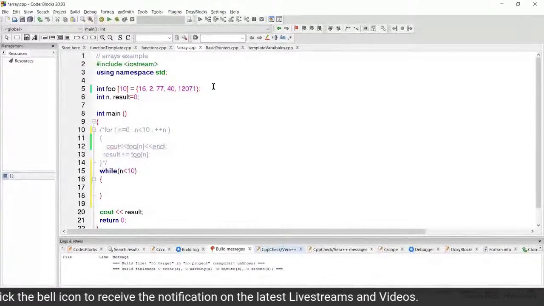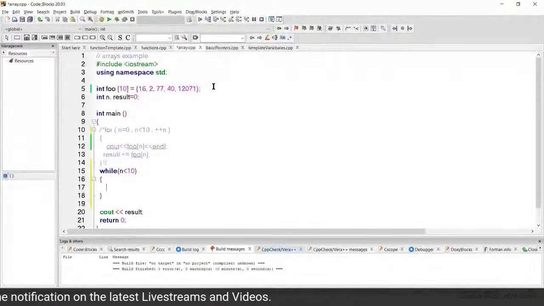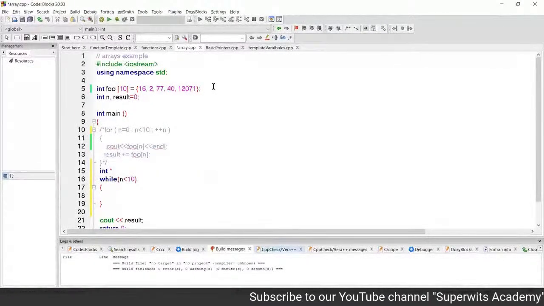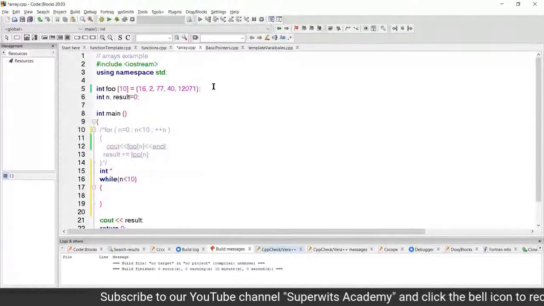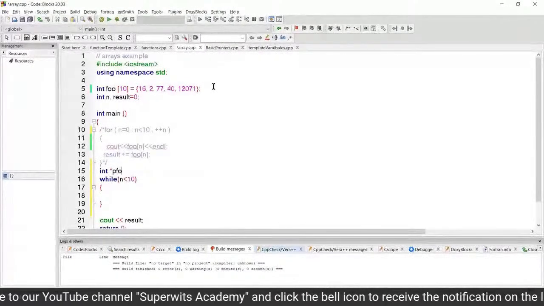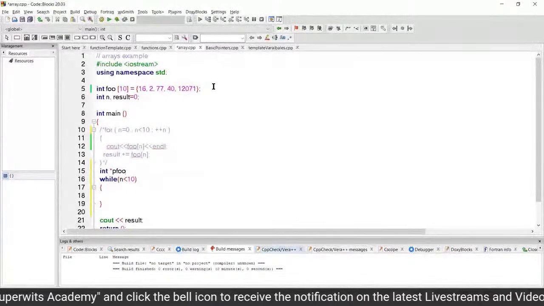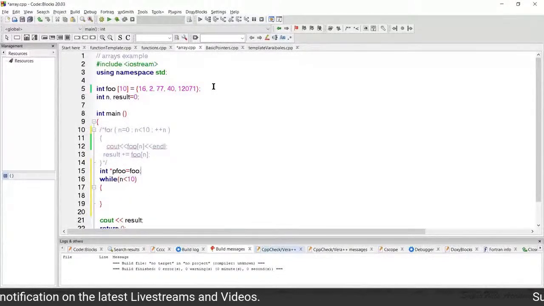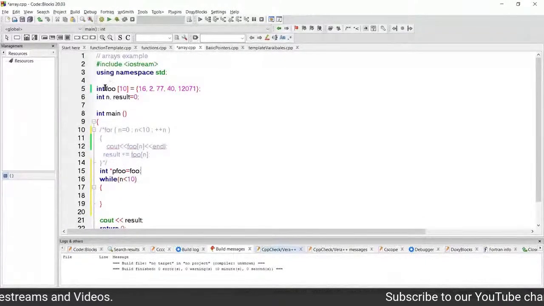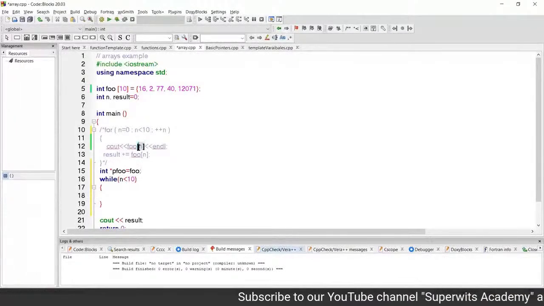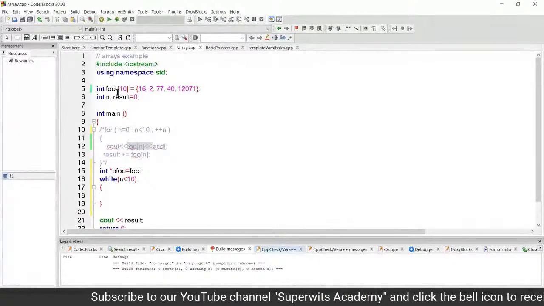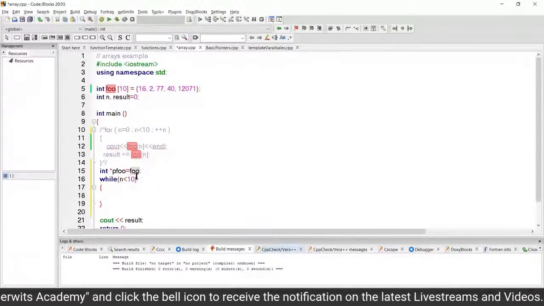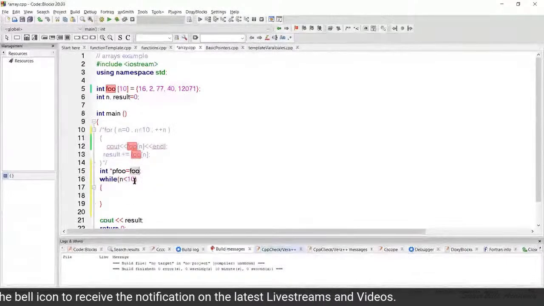What I'm going to do is I'm going to have the initial value, right? So I'm going to define a pointer, let's say pfoo, okay? And that is being initialized with the value foo, right? Now look carefully. What I've done is I've not used any notation of the square brackets, where the indexes are being put. I'm just simply using the foo variable. Why am I using this? Because this is going to give me the initial pointer, right?